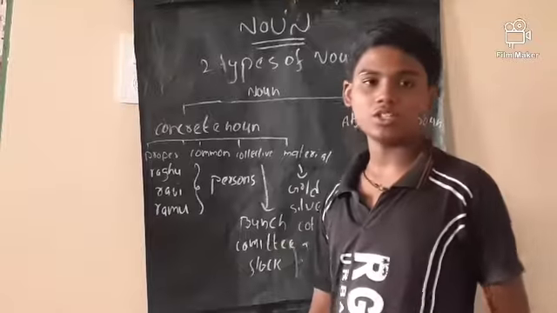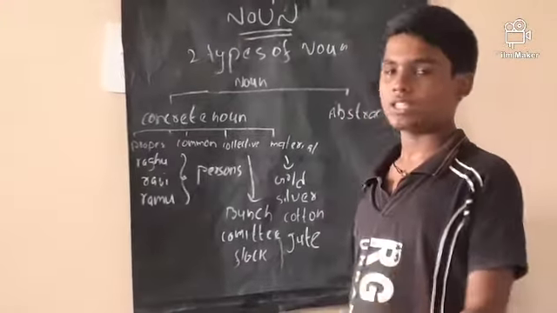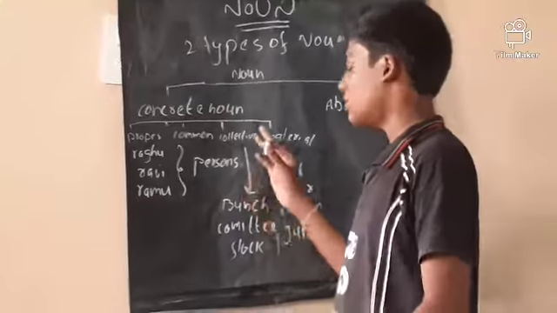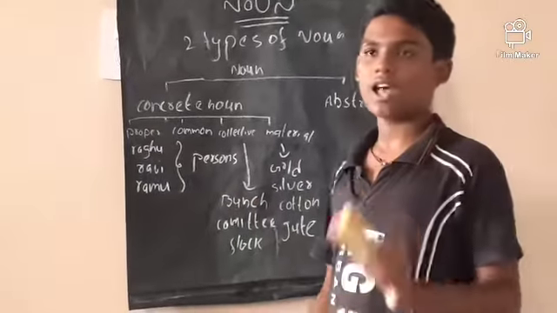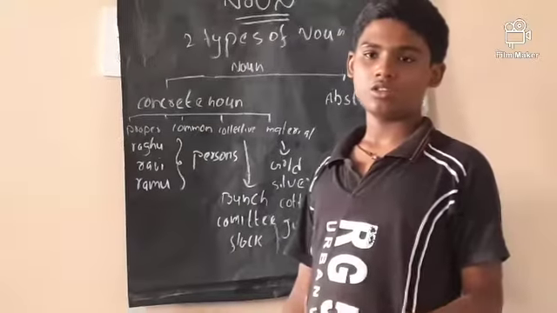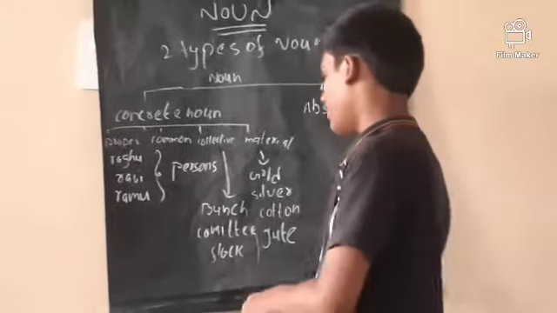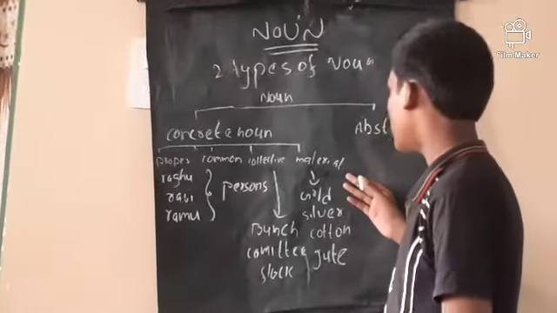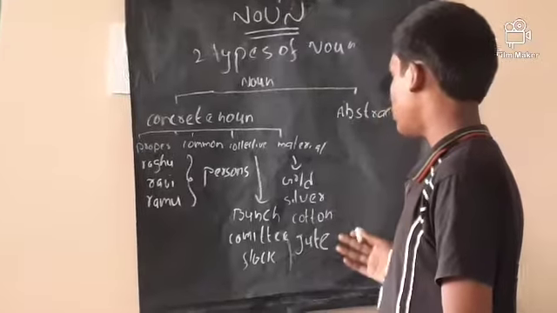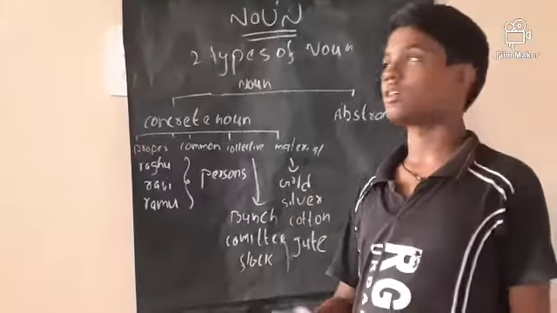Bunch, a bunch of wood. There are so many wooden pieces that we can collect, so a bunch of wood will come. A committee has so many members. The members who have joined together are called a committee. Flock. A group of sheep is called a flock. What is a material noun? Gold, silver, cotton, jute. We can say these are material nouns.